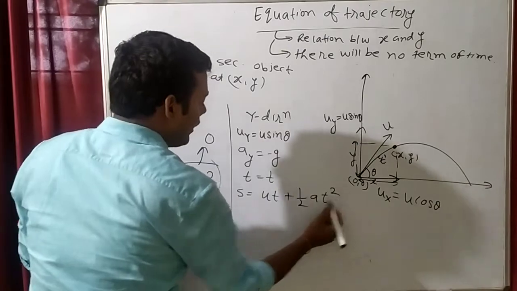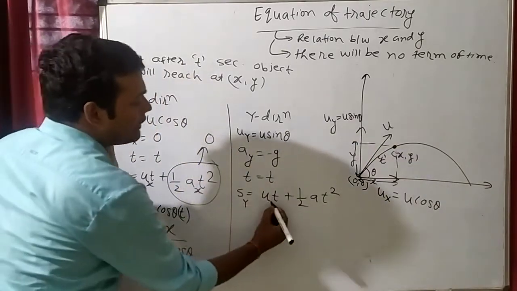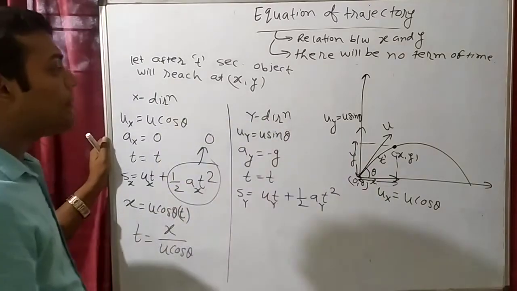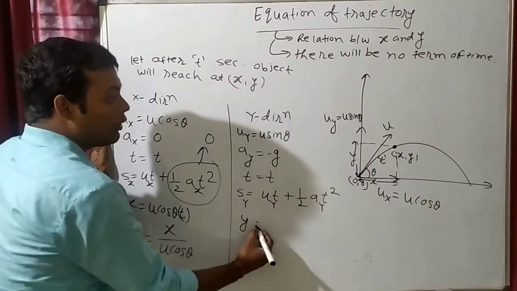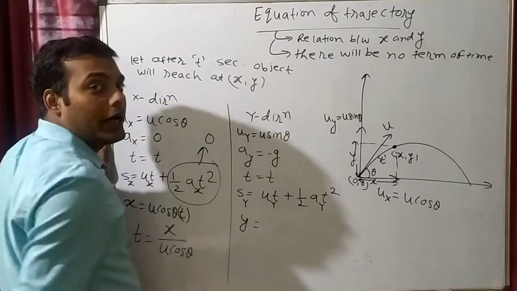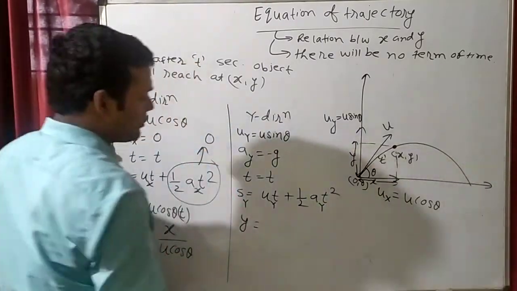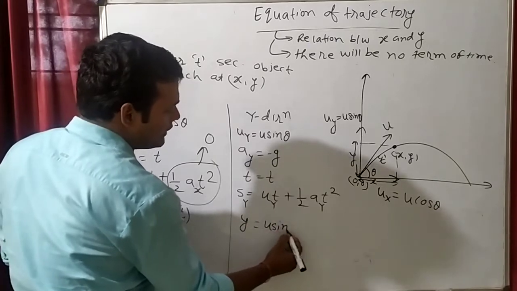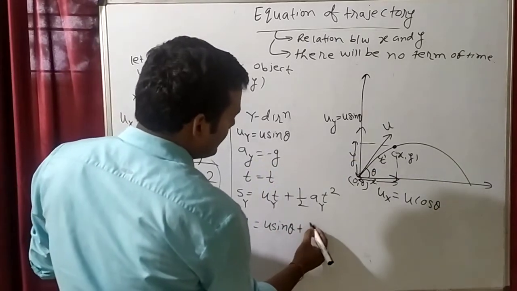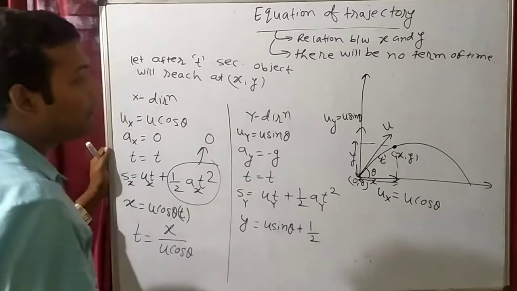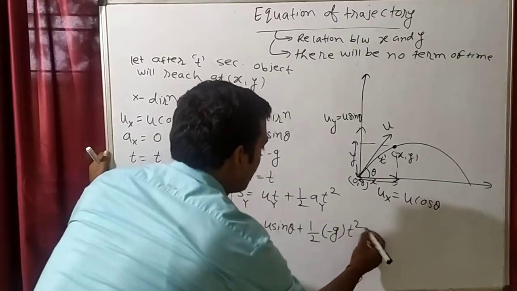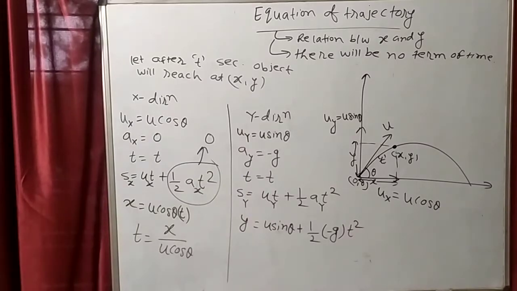Can we write this thing? And we will apply the equation in y direction. So everything we will take in y. So what is displacement in y? Displacement in y is how much? y. I have taken in general coordinate x comma y. What is initial velocity in y? u sin theta. U sin theta plus half. What is acceleration in y direction? Minus g. Is it? And t is equal to t square.